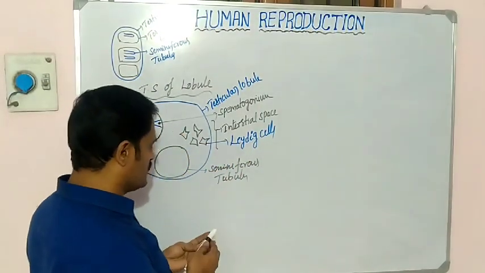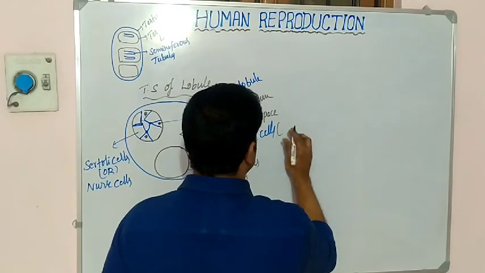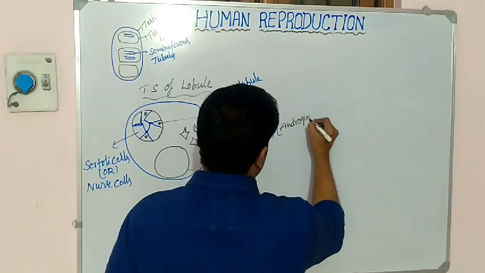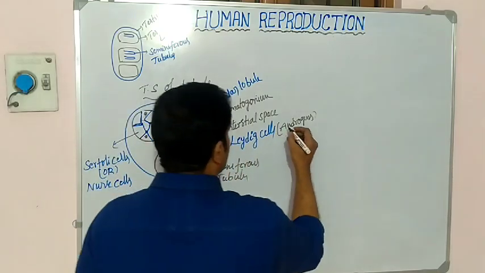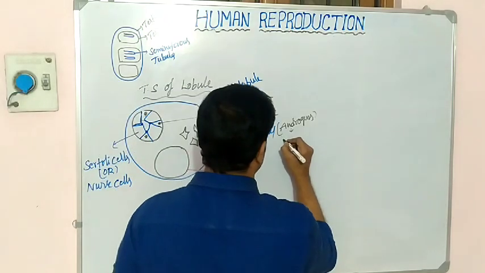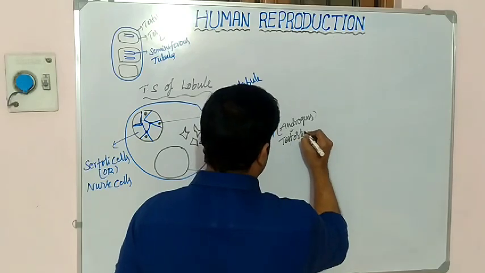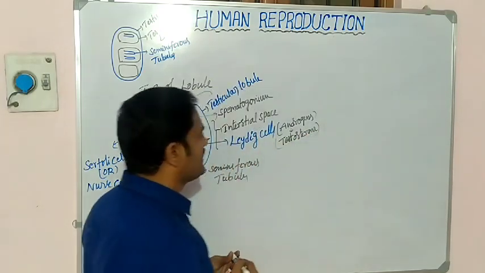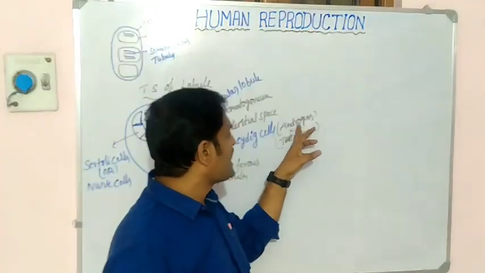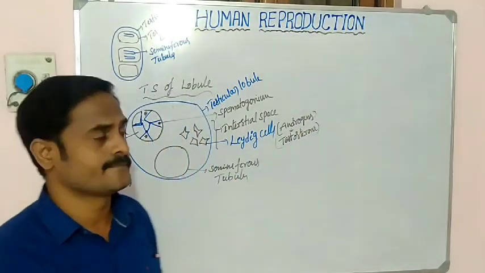What is the role of Leydig cells? They release androgens. In males, the androgen released from the Leydig cells is testosterone. Remember.